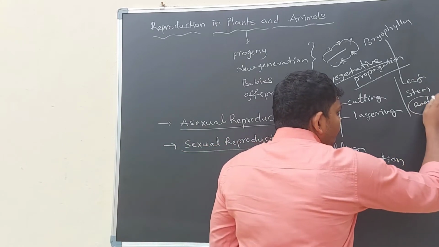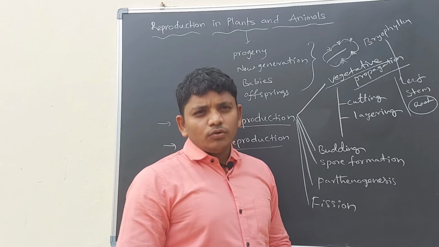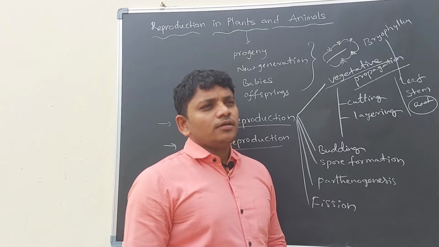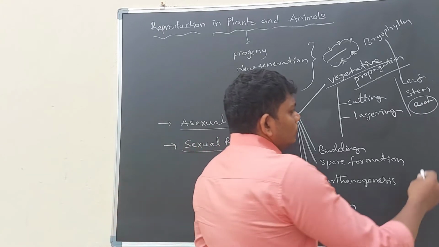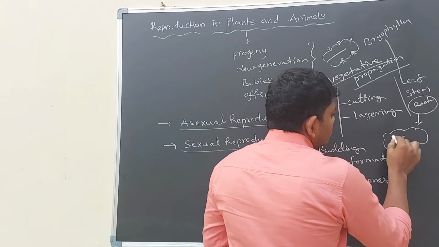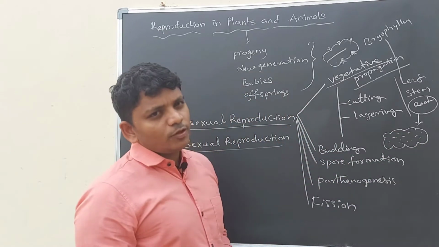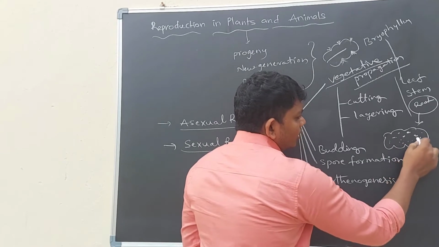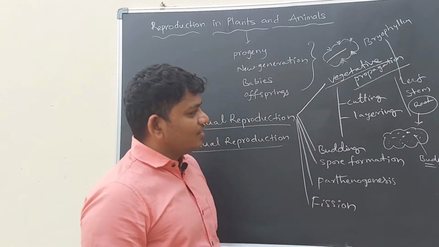For example, if we talk about carrot or potato or garlic. If it is potato, they have some eyes on the surface of the potato. These eyes are also called buds.